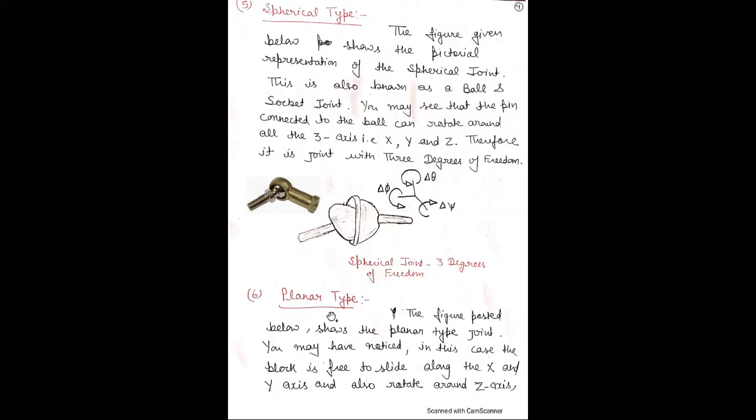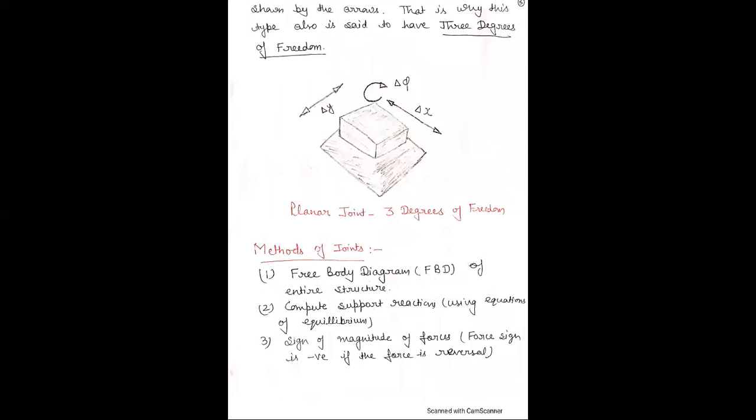Next is the planar type joint. This is an example of the planar type joint. Here the bodies can move easily in the y direction, the x direction, and also rotate. Therefore, the body can move freely in 3 directions, so the body has 3 degrees of freedom. This is the figure for the planar joint.